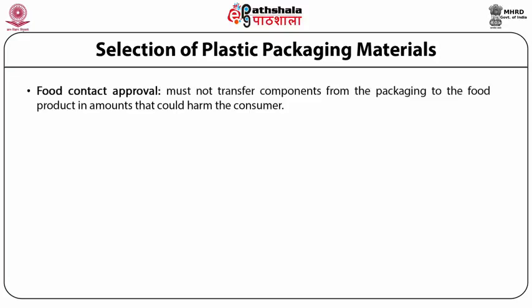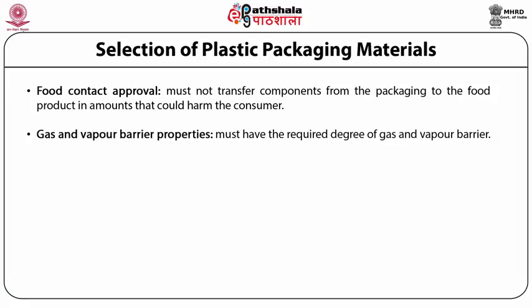Food contact approval. Packaging material in contact with food must not transfer components from the packaging to the food product in amounts that could harm the consumer. Gas and vapor barrier properties. Packaging materials for MAP must have the required degree of gas and vapor barrier for the particular food applications.